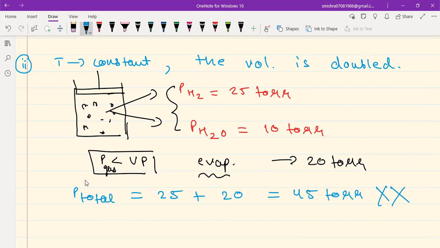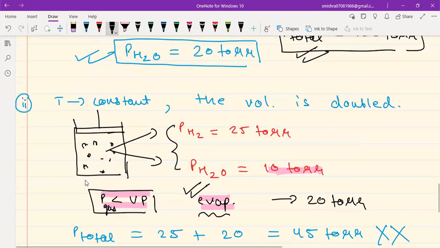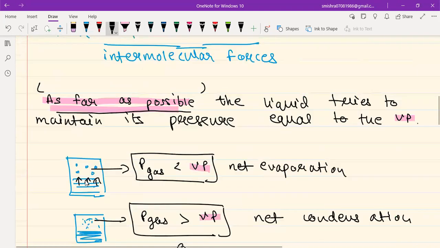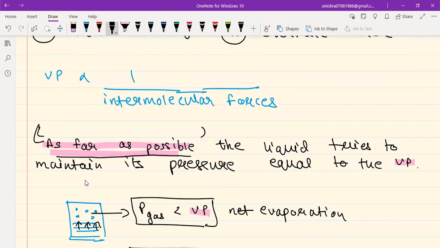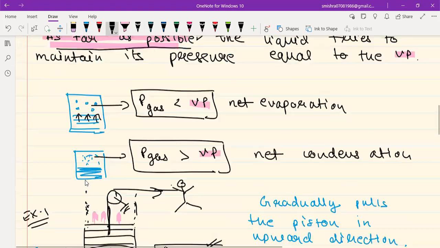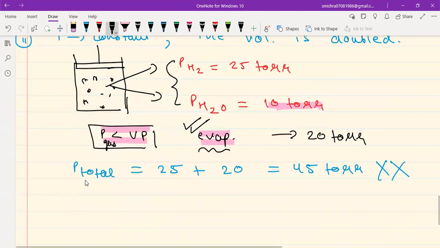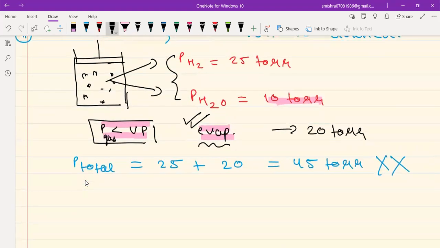Let's try to understand. See, P gas is less than vapor pressure, which is 20. This is correct. If P gas is less than vapor pressure, evaporation should happen. This is also correct. But guys, for that evaporation to happen, liquid should be present. I hope you realize the importance of the words "as far as possible" now. So for that evaporation to happen, liquid should be present.